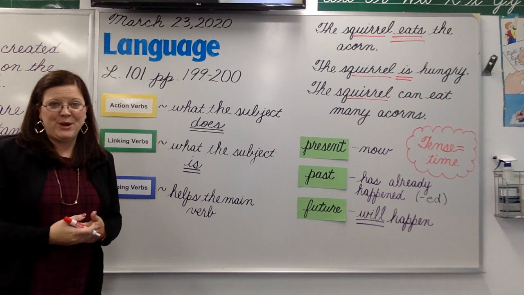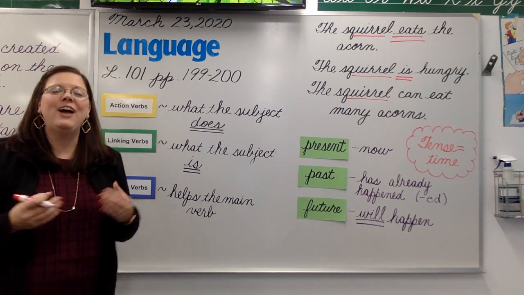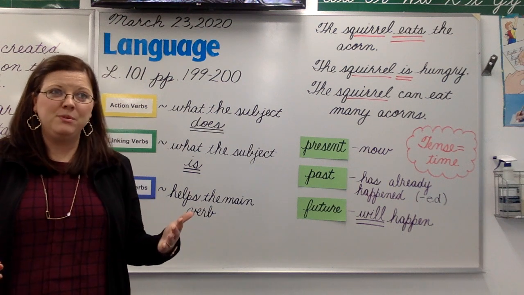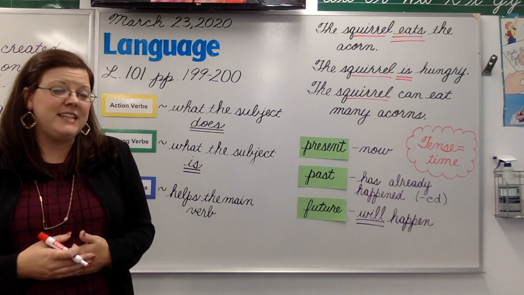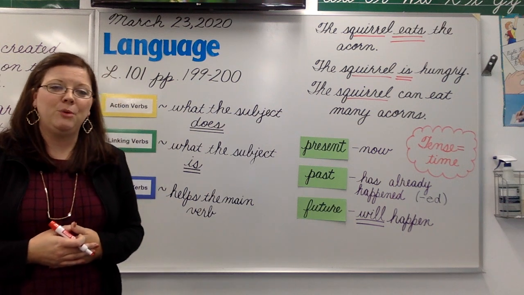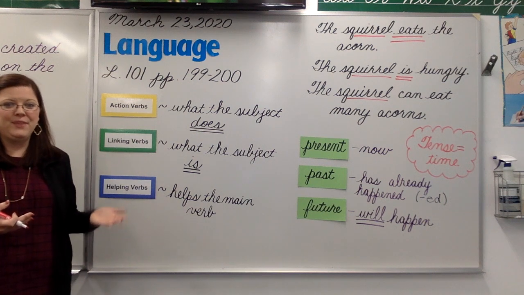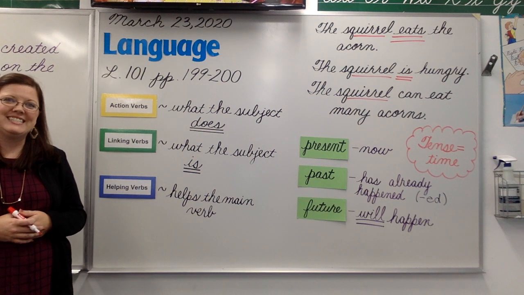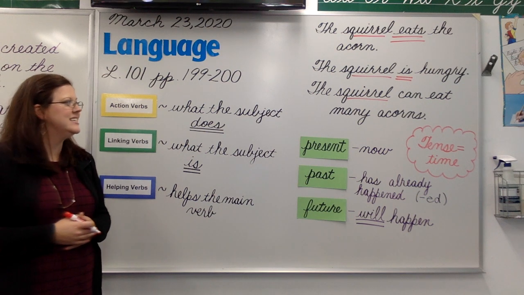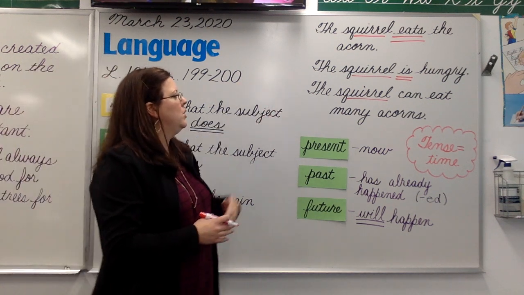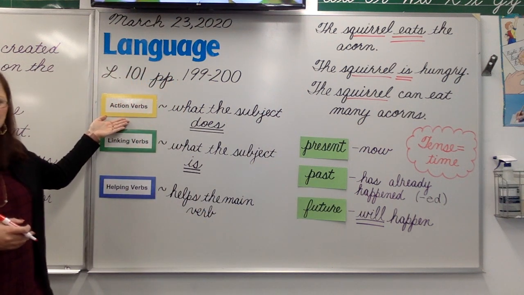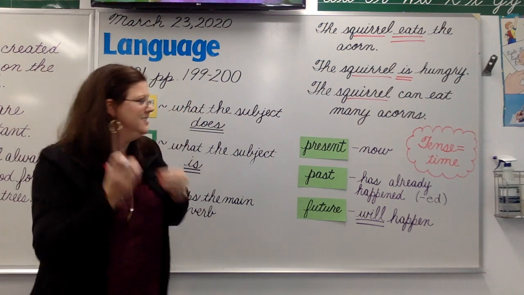But then we have one other verb, and that's called the helping verb. Now the first part of that is help. So that kind of gives you a good idea of what the job of that verb is. The job of a helping verb is to help the main verb in the sentence. It will always come before the main verb in the sentence. Let's look at our third sentence. The squirrel can eat many acorns. Well, what is the action that squirrel is doing? The squirrel is eating.